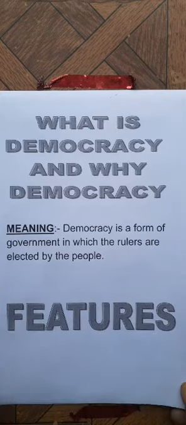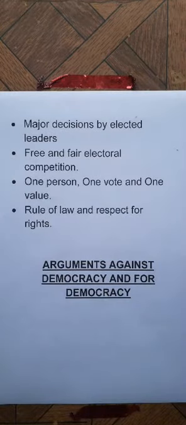So from this meaning of democracy, we will get some features, some characteristics of democracy. What are the characteristics of democracy? First one is major decisions by elected leaders. It means whatever decisions have to be taken for the administrative purpose and for the governing purpose of the country have to be taken only by the elected leaders. In a democracy, the final decision-making power must rest with those elected by the people, not by anyone else.